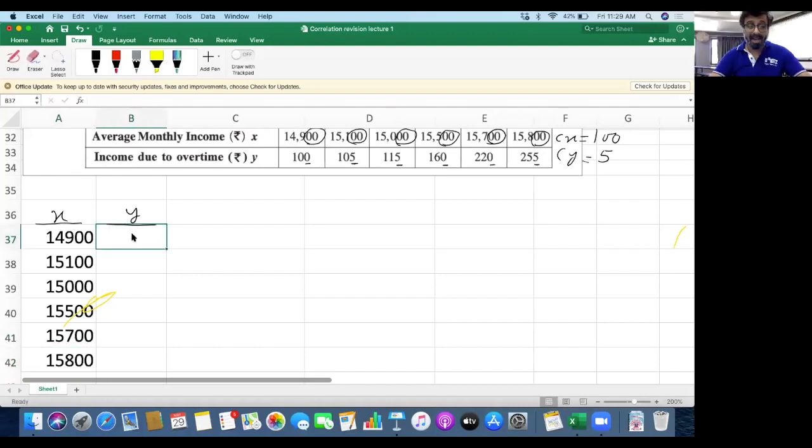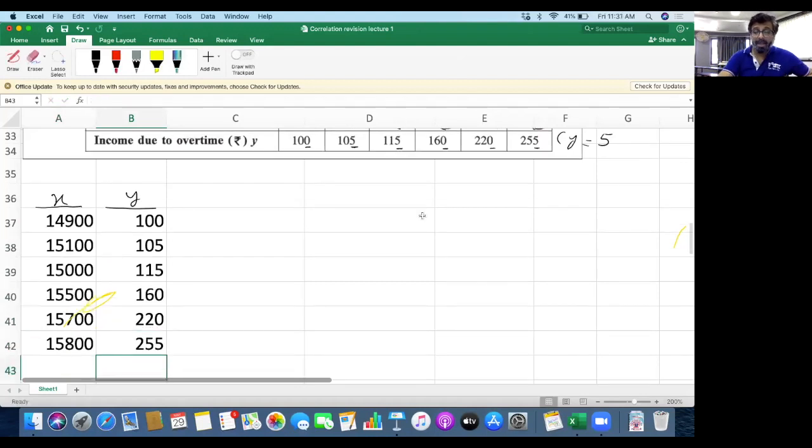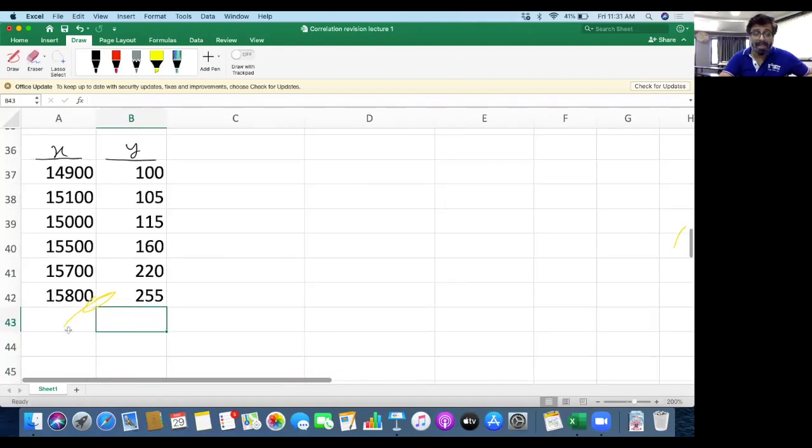Similarly, the values of y, 100, then 105, 160, then 220, then 255. Okay. Now, as I said, very first we'll require the totals of x and y.